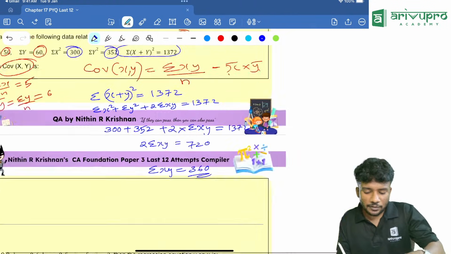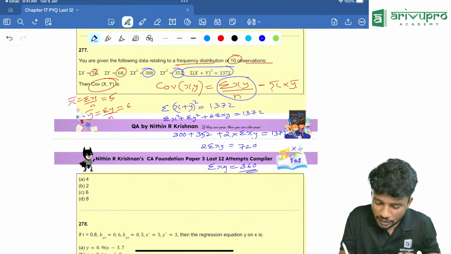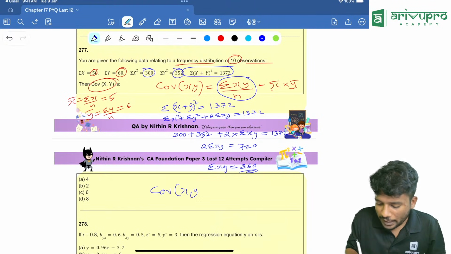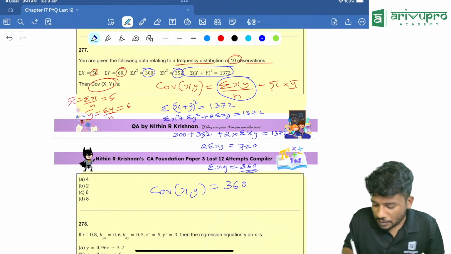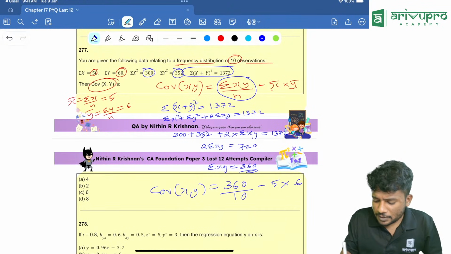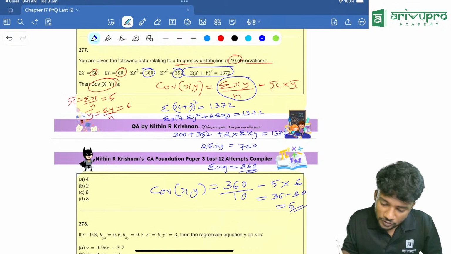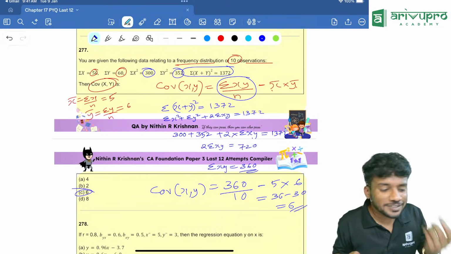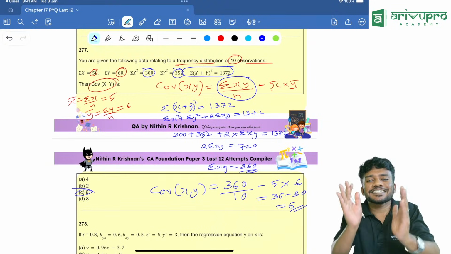So we got the value of sigma xy. Can we put it over here? That means covariance of x comma y is equal to 360 by 10 minus x bar, which is 5, into y bar, which is 6, which is 36 minus 30, which is equal to 6. So that means covariance is equal to 6. Option C is your answer, people. One of the easiest questions.